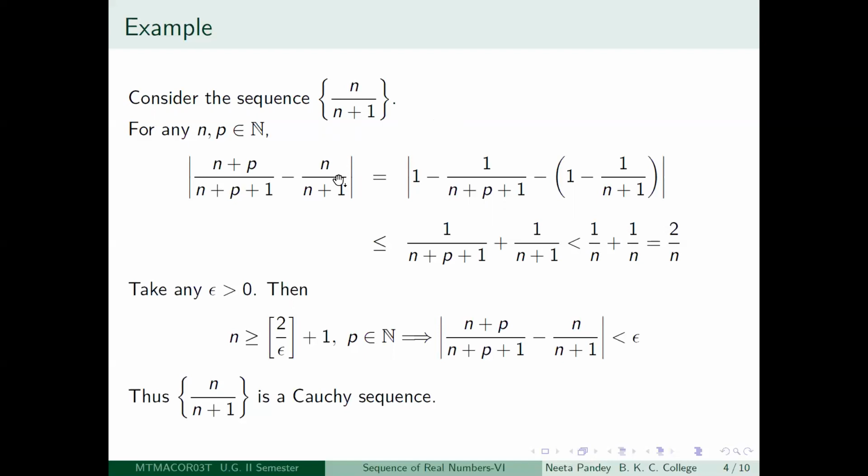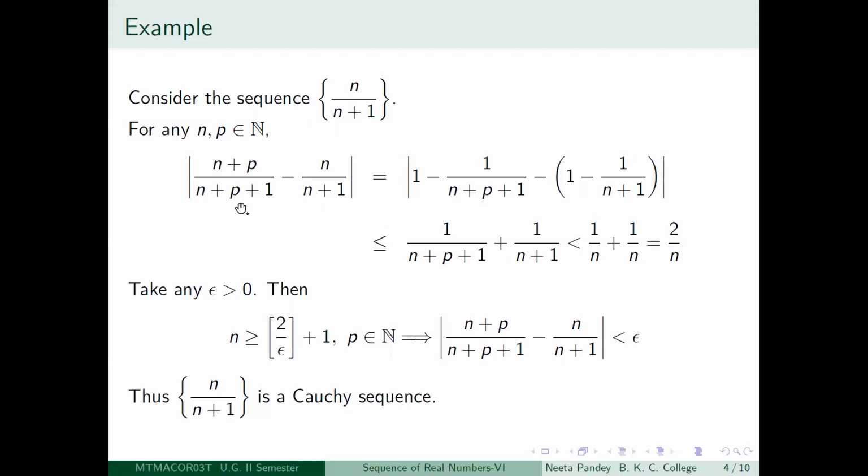In the numerator you have n and in the denominator you have n plus 1. So if you write n plus 1 here, you will have to subtract a 1. So n by n plus 1, you can write as n plus 1 minus 1 divided by n plus 1, so that you can write it as 1 minus 1 by n plus 1. So this is a very small trick, but it helps you to handle more complicated problems, as you will see later on.